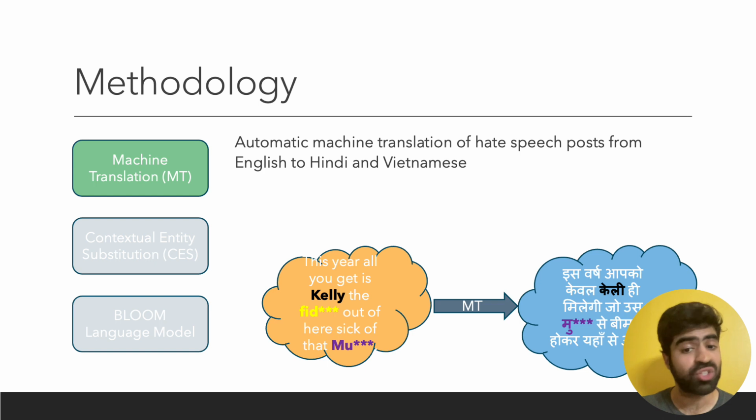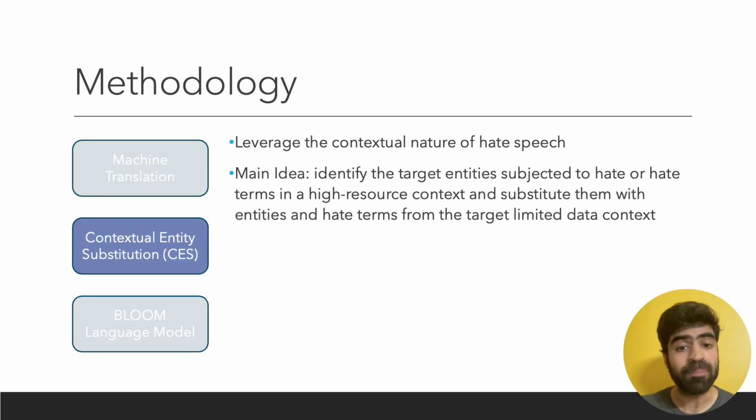As you can imagine, this transliteration has gaps since the target individuals and groups are different in India and Vietnam as compared to the American context. Even the derogatory terms are different in India and Vietnam, and simple transliteration would not be natural to the limited data context. In an attempt to bridge this gap, we developed the contextual entity substitution methodology to help increase the naturalness and quality of the generated synthetic data.